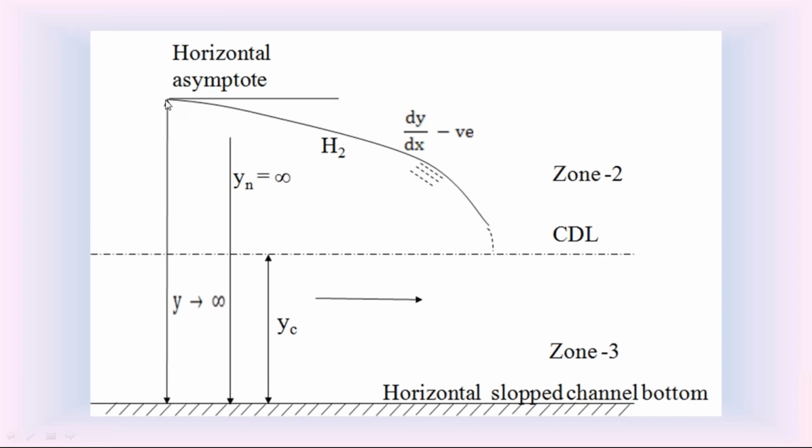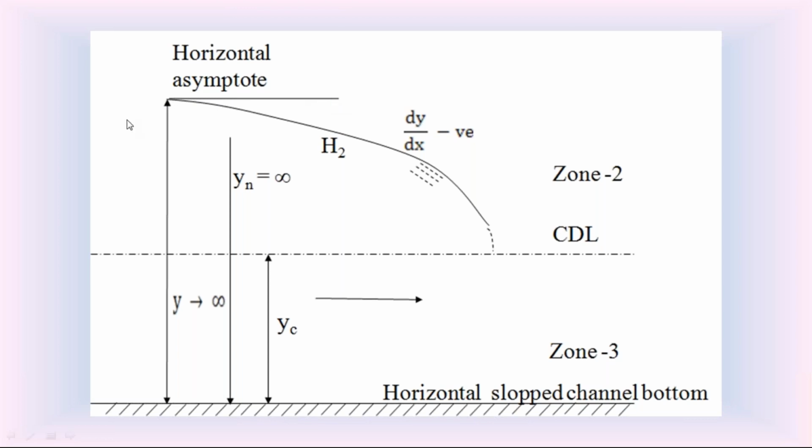At the upstream, the depth of flow from this channel bottom to this water surface profile is infinity because it is starting from this upstream and falling towards the downstream. On the upstream, the depth of flow is infinity, and on the downstream, the depth of flow of this H2 water surface profile y is equal to yc. Since on the upstream side, the depth of flow is infinity, we know that when the depth of flow is infinity, the slope dy by dx is S0. When the slope dy by dx is S0, this H2 water surface profile on the upstream side is asymptotic to horizontal. That is the meaning of dy by dx tends to S0.